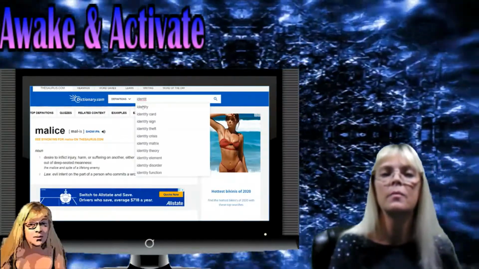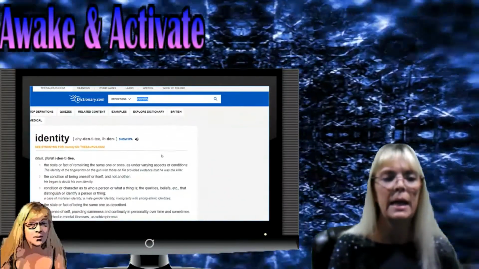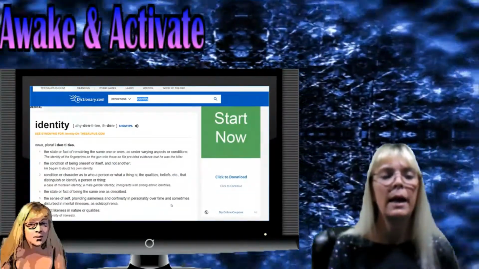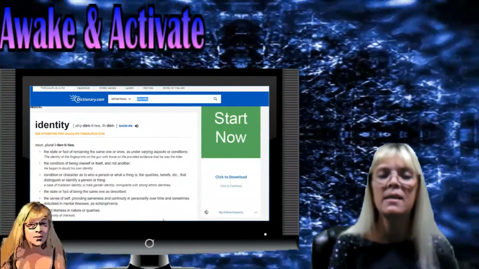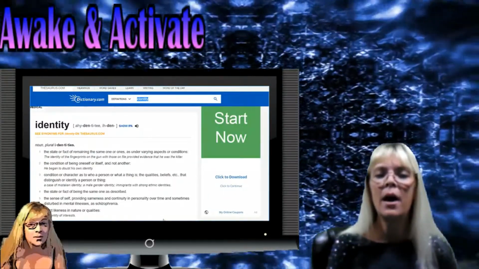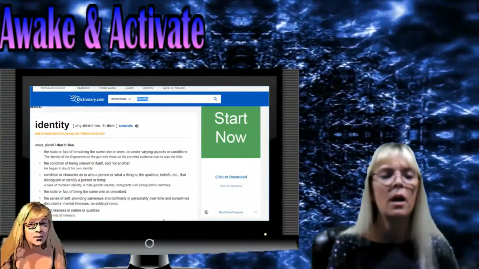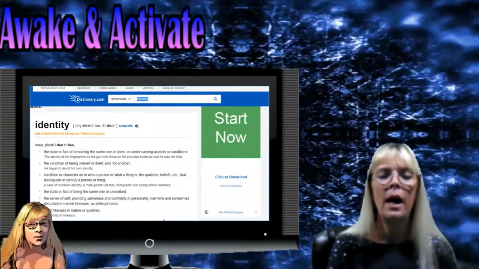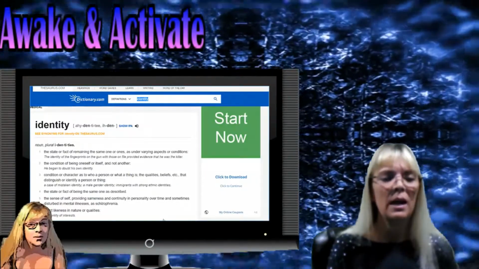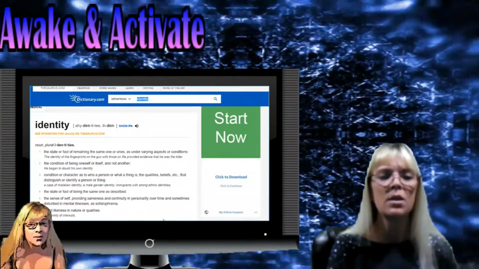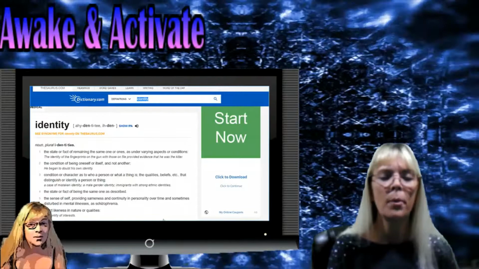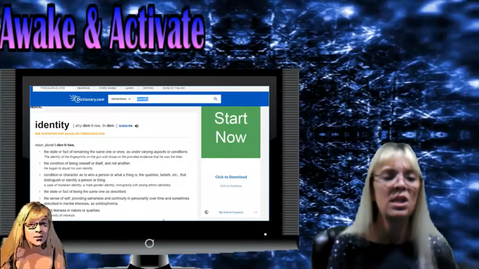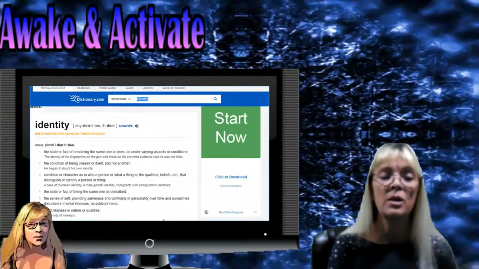Identity. Number 1, noun. Okay, the state or fact of remaining the same one or ones as under varying aspects or conditions. Number 2, the condition of being oneself or itself, and not another. Number 3, condition or character as to a person, that is, a person or what a thing is. The qualities, beliefs, etc. that distinguish or identify a person or thing.